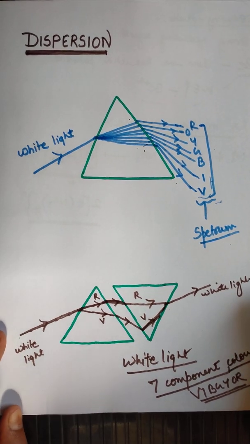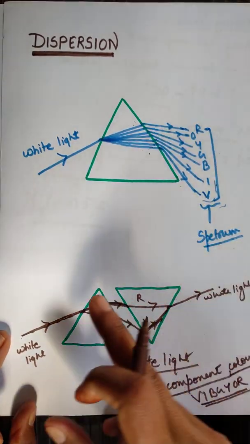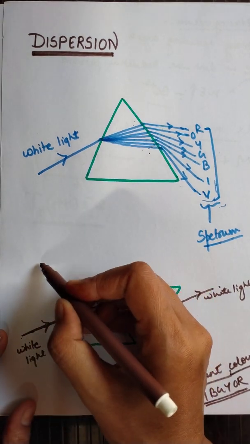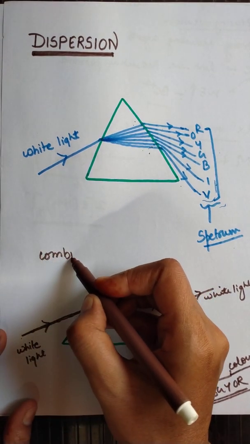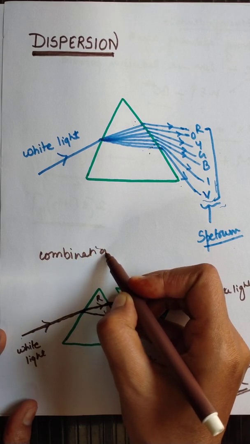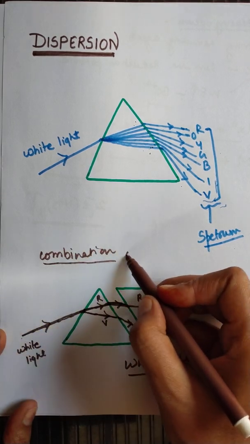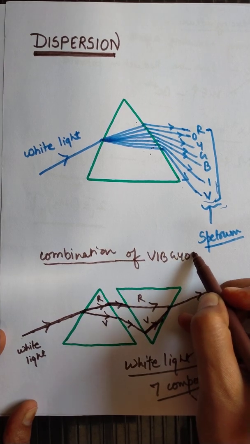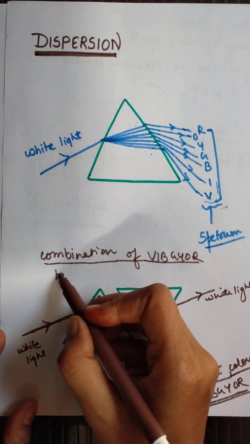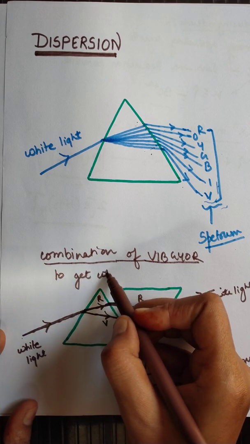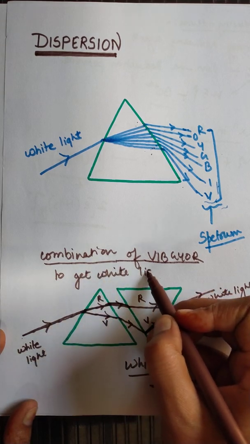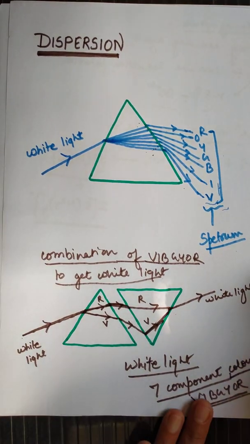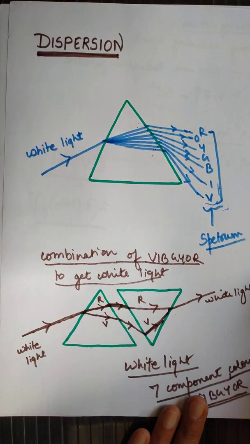Okay students, this process is the dispersion, and this is the activity performed by Isaac Newton. We can use the name for this activity: combination of VIBGYOR colors to get white light. And this activity also proves that white light is made up of only 7 component colors, not more than that.